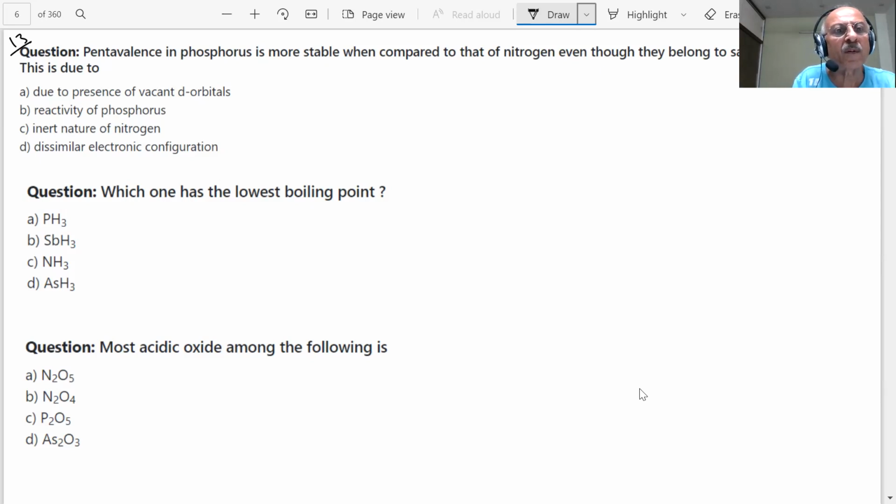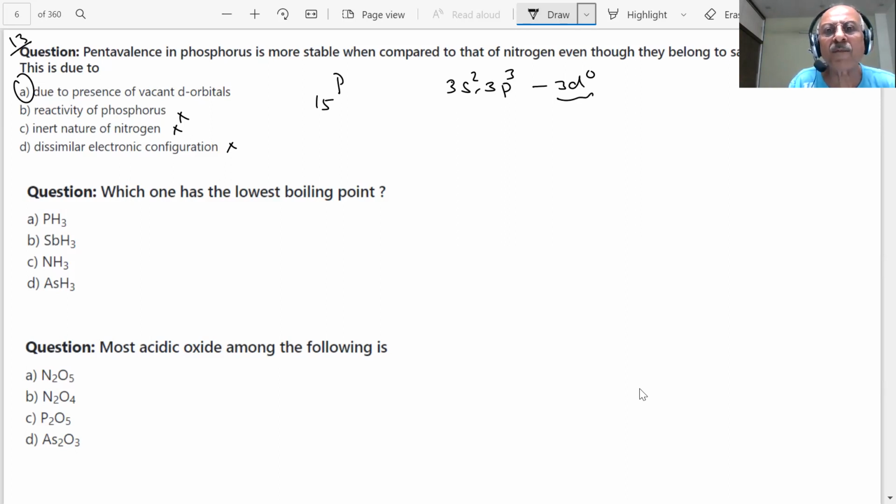The option about reactivity of phosphorus and inert nature of nitrogen, dissimilar electron, this is wrong. So you already know phosphorus is 3s2 3p3, and you also have 3d0 available.